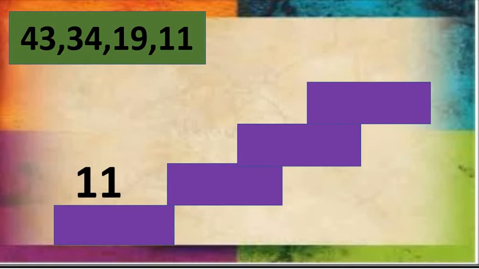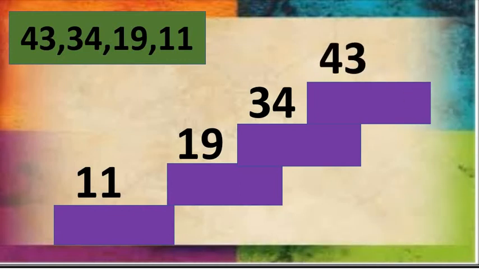Now which number will come? 19. After that, which number will come? The number bigger than 19, which is 34. At last, we have to write the biggest number among all the given numbers, which is 43.